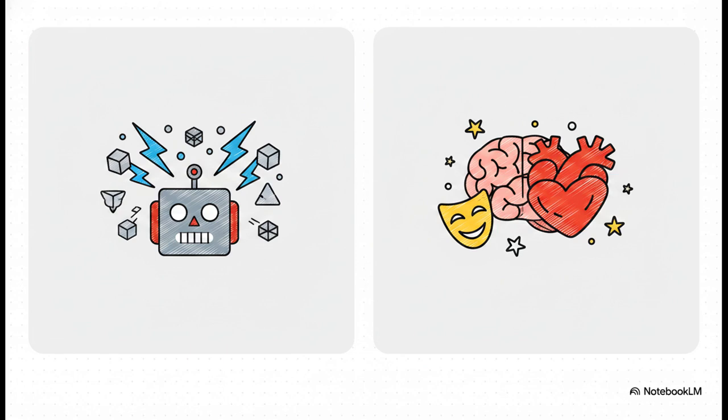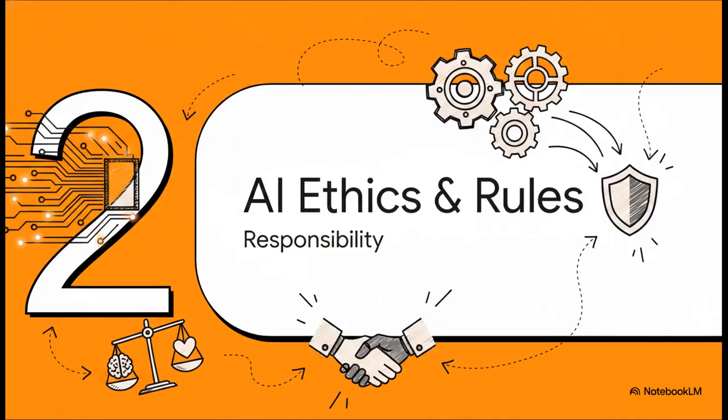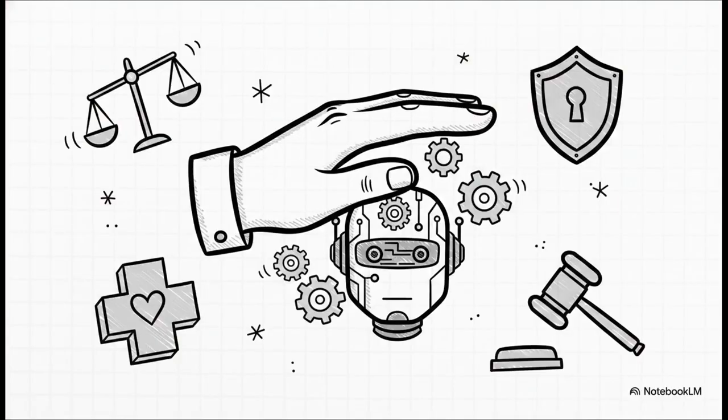But human intelligence, that is where feelings, emotions, empathy, and untraditional problem-solving live. An AI doesn't understand jokes, it doesn't get sarcasm, it can't read a room. That emotional depth, that's our superpower. And honestly, since AI is processing all this data at those crazy speeds, it brings us right to Section 2, AI ethics and responsibility.